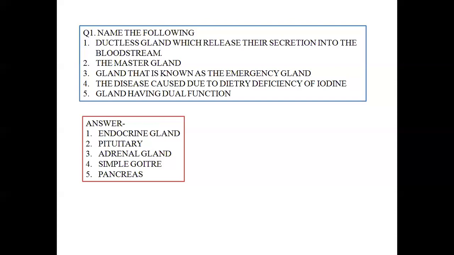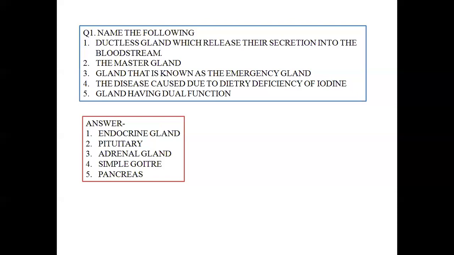That is why the disease caused due to dietary deficiency of iodine is goiter, that is simple goiter. During simple goiter, there is a swelling that appears in front of the neck, and that causes a person to suffer from mental retardation, and even a child suffers from dwarfism also.